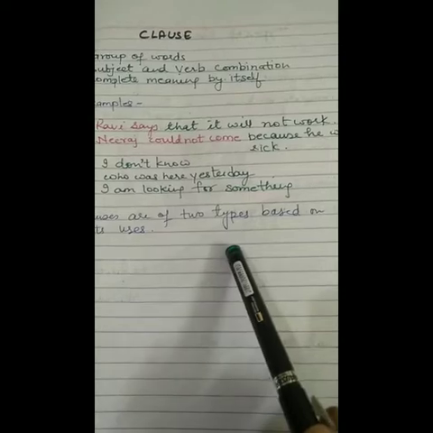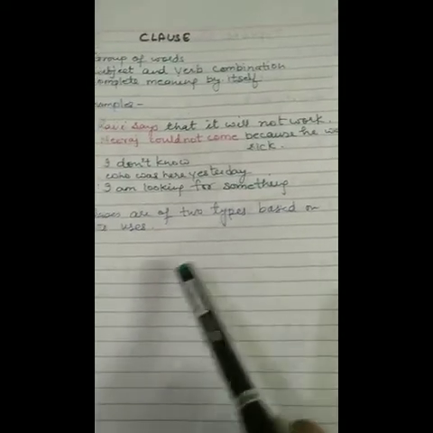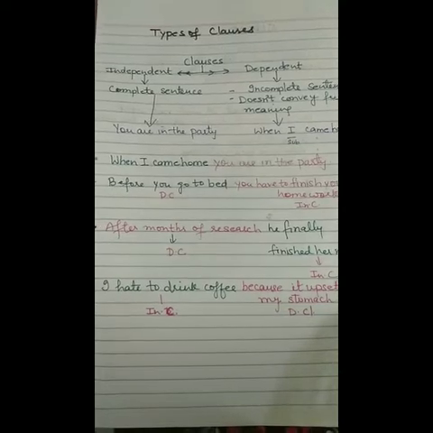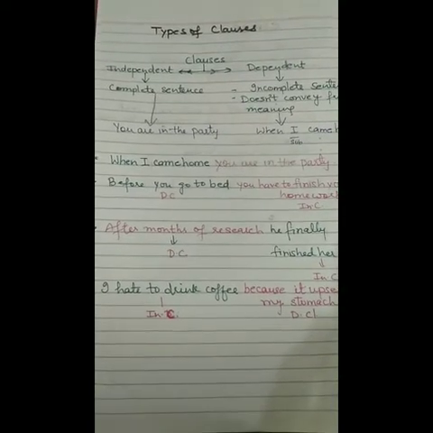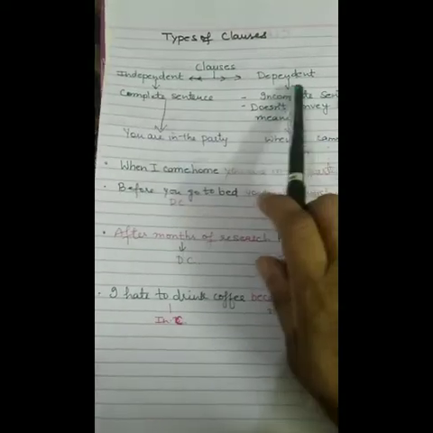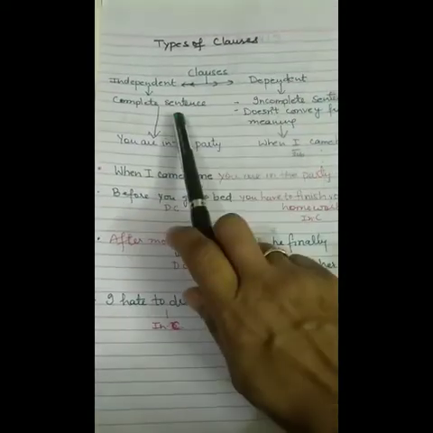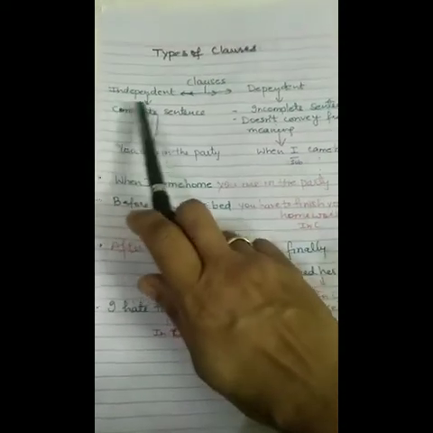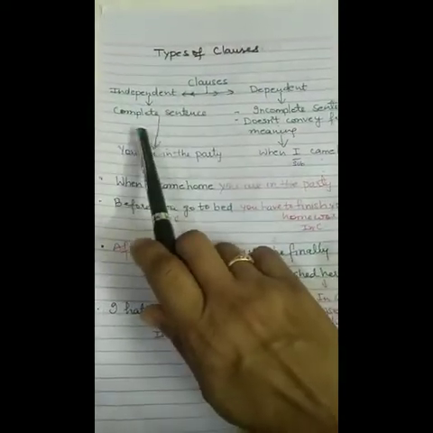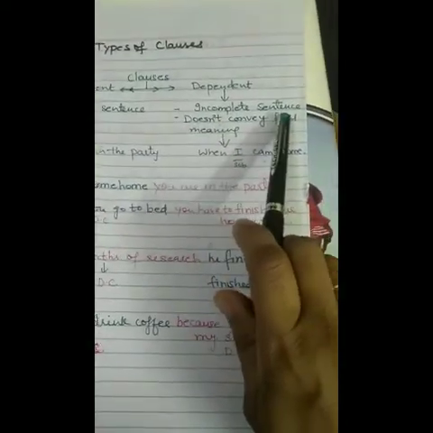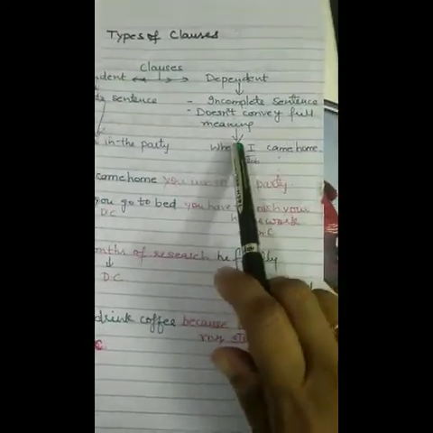Clauses are of two types based on their use. Now we come to the types of clauses: independent clause and dependent clause. An independent clause is a complete sentence because, as its name says, it is independent and needs no other words. A dependent clause is an incomplete sentence and doesn't convey full meaning.